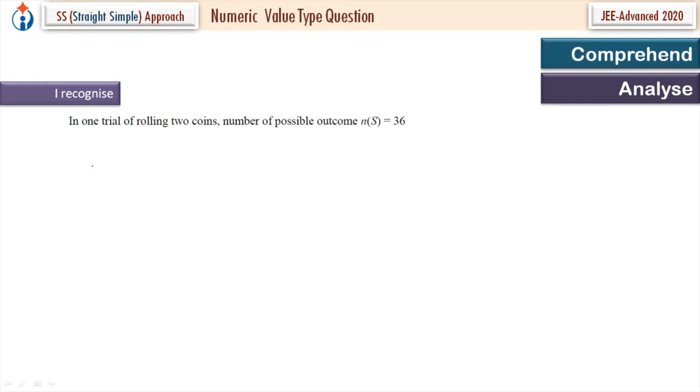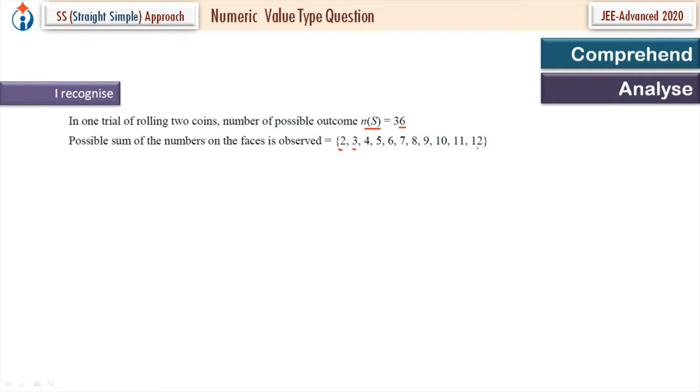Now I recognize that in one trial of rolling two dice, the number of possible outcomes is 36, 6 possible cases on one and 6 possible cases on the second. The possible sum of the numbers on the faces can be 2, 3, 4, 5, 6, 7, 8, 9, 10, 11, 12.